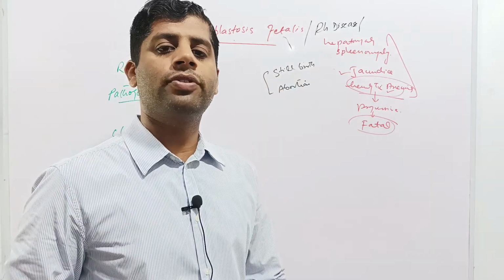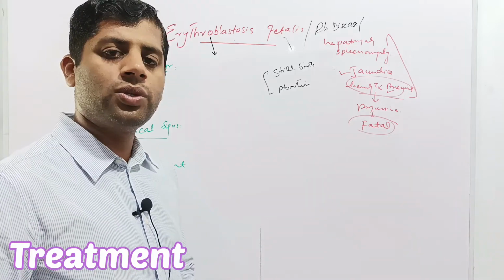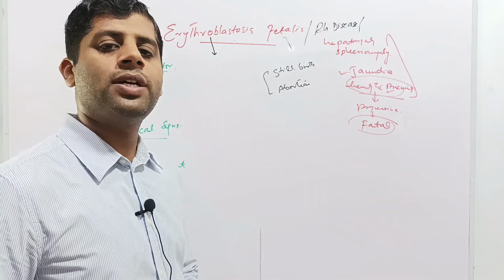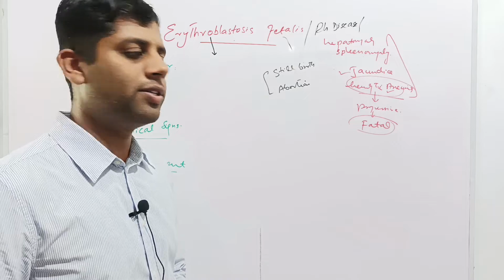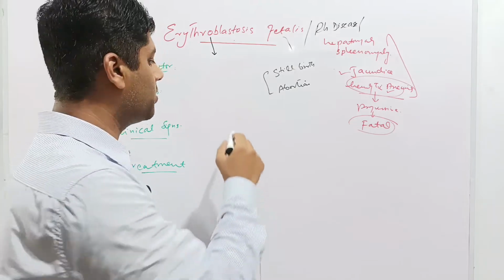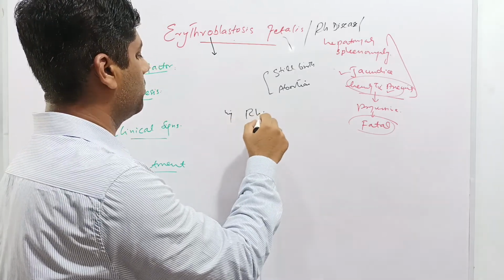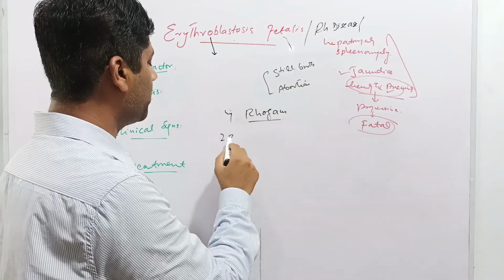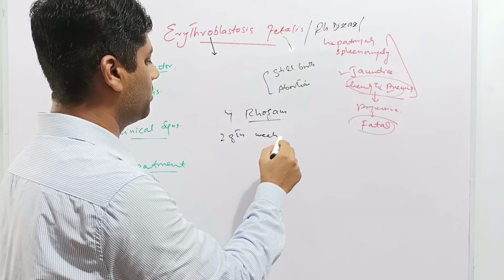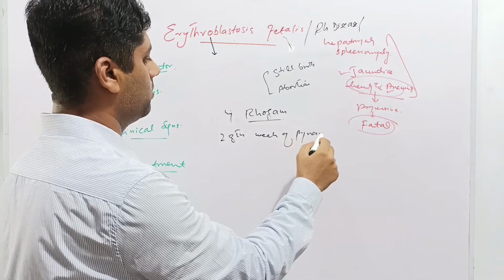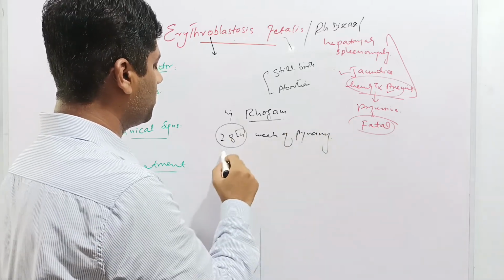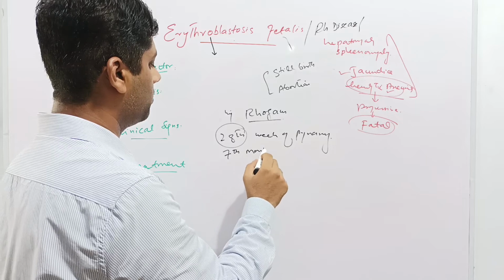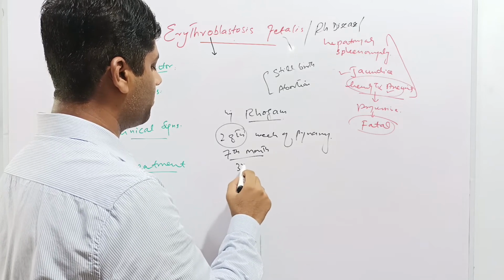Now we'll discuss the treatment of Erythroblastosis Fetalis. If it is known that the mother is Rh negative type and her husband has Rh positive type or positive antigen, she may be administered the injection Rhogam. Injection Rhogam is an immunosuppressive injection. It is administered at the 28th week of pregnancy. 28th week means 7th month, or the start of the 3rd trimester of pregnancy.